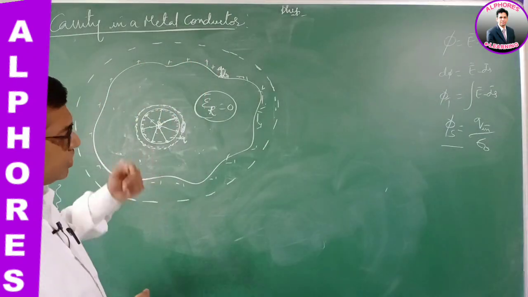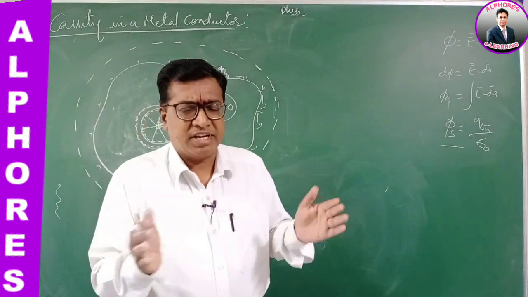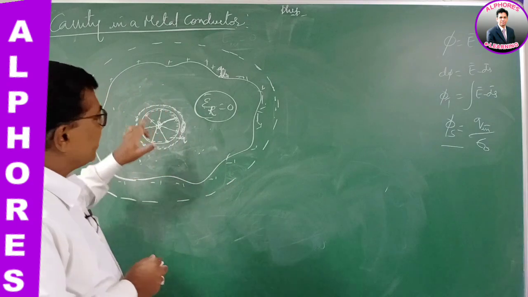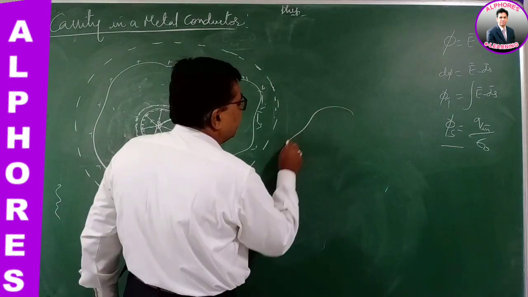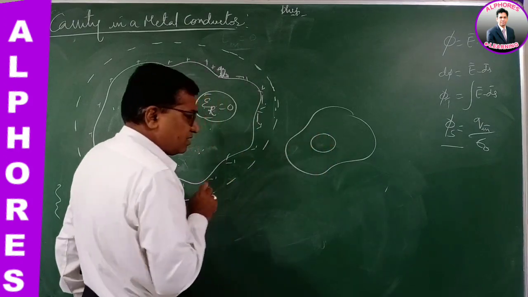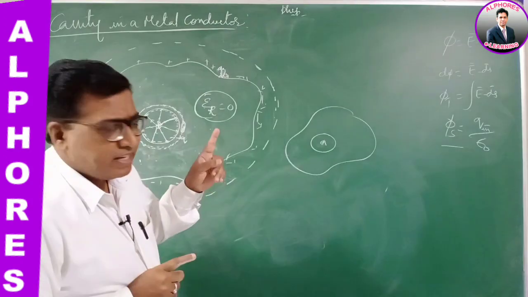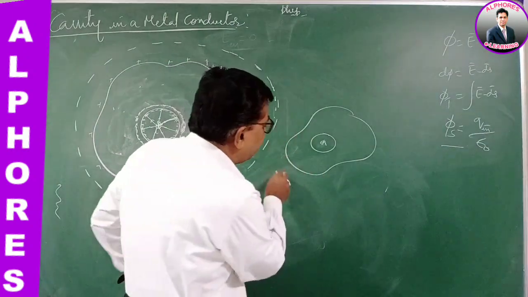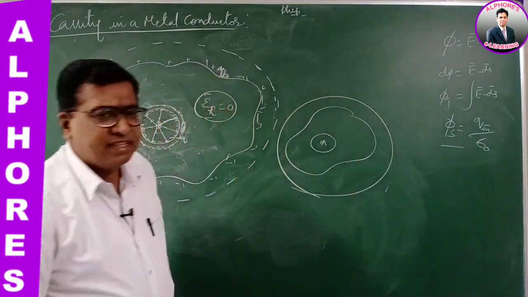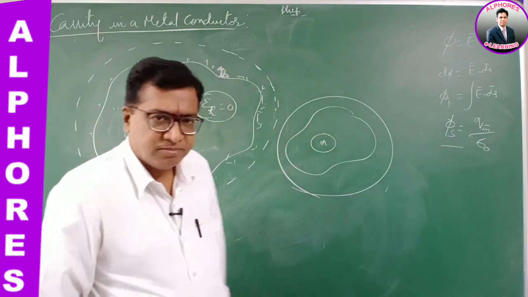Now I have placed charge q. According to the law of conservation of charge, the total charge must be constant. Initially I took a metal conductor with no charge. Then there was a cavity, and I placed a charge plus q there. So the total charge of the system must be q.